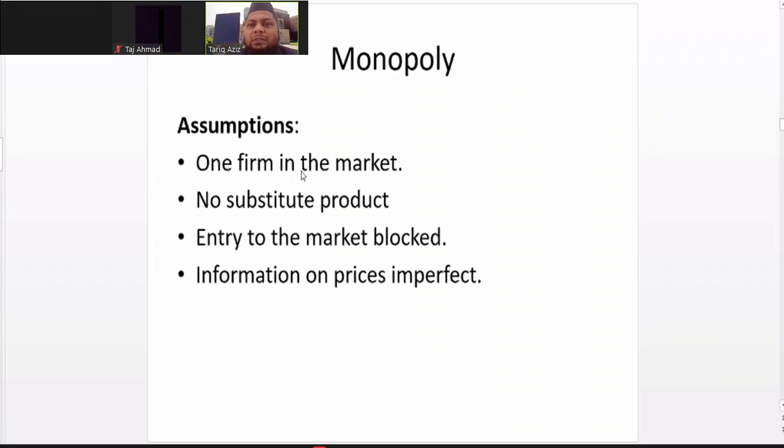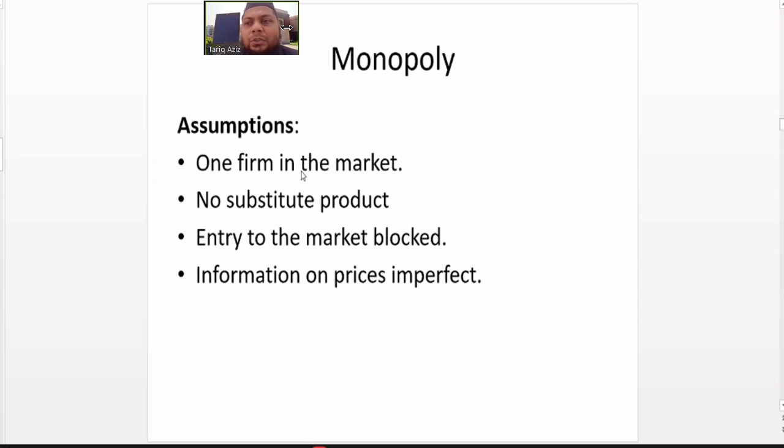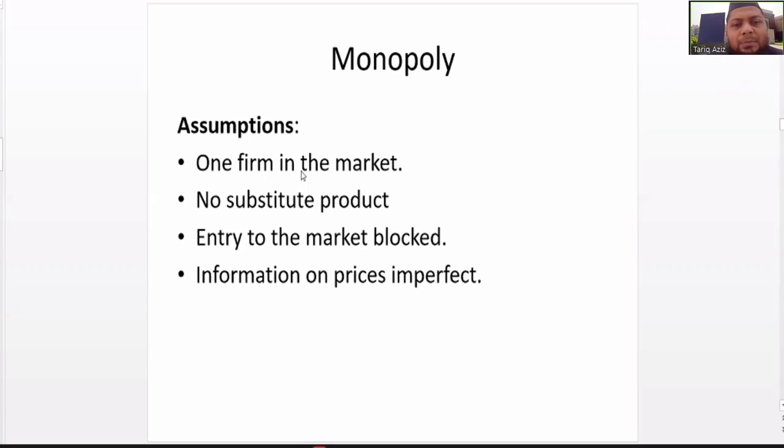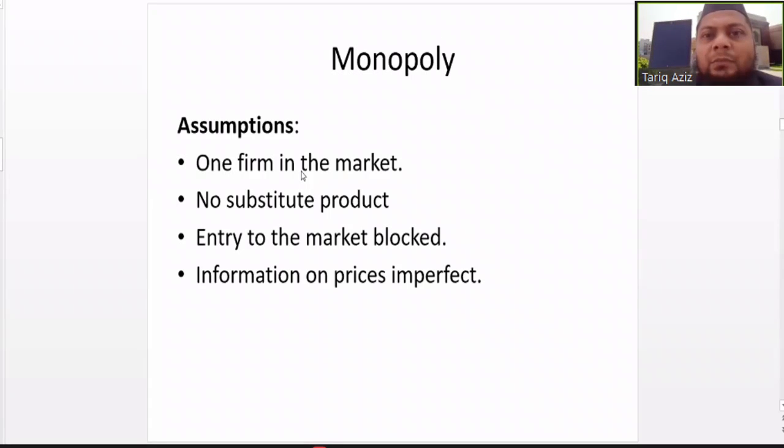The second point that differentiates a monopoly from other types of market is that the type of product that a monopoly firm sells has no substitute. There is no substitute of the product which is sold by a monopoly firm.